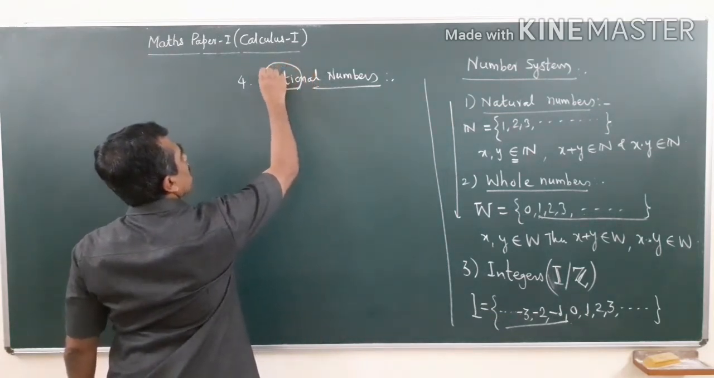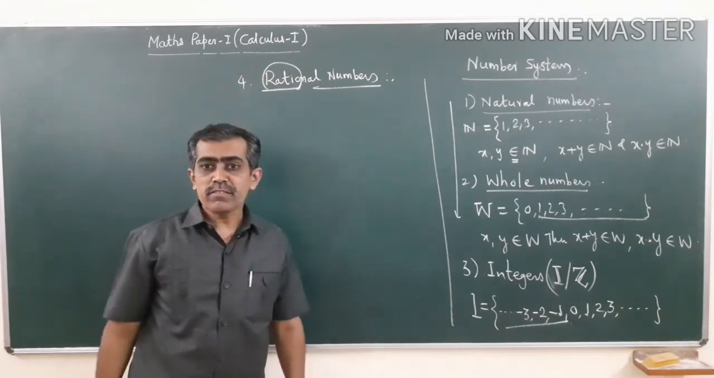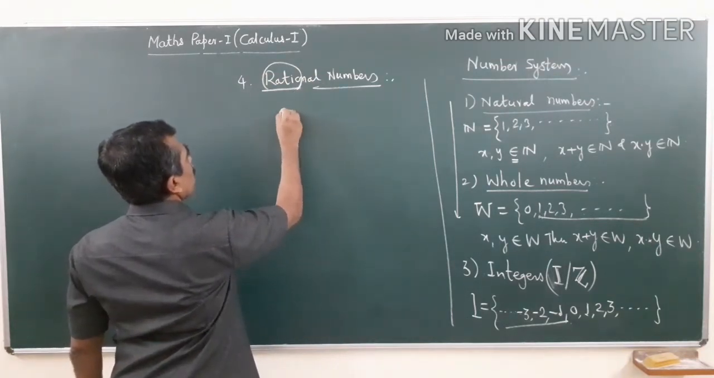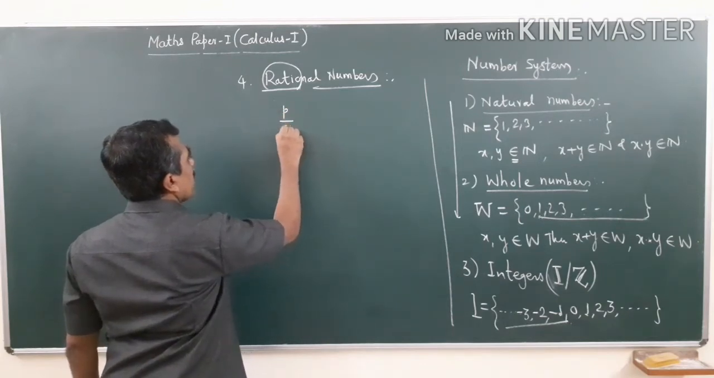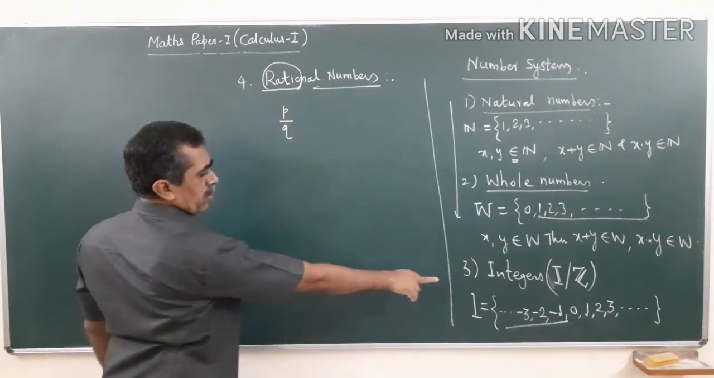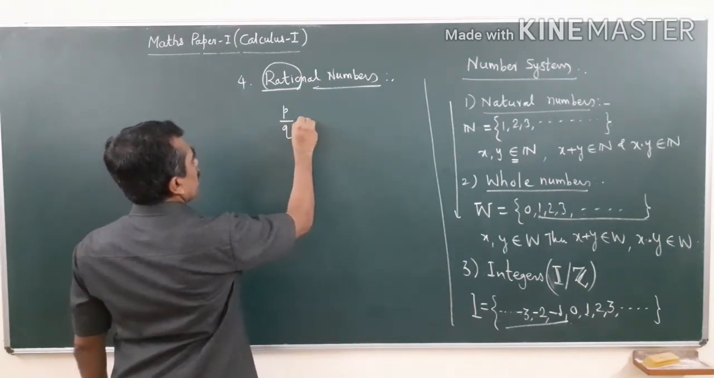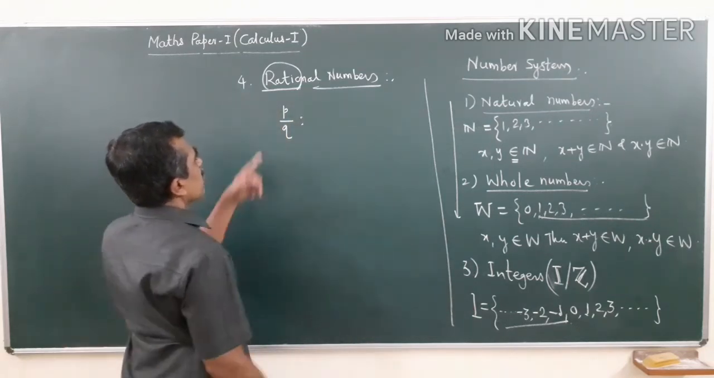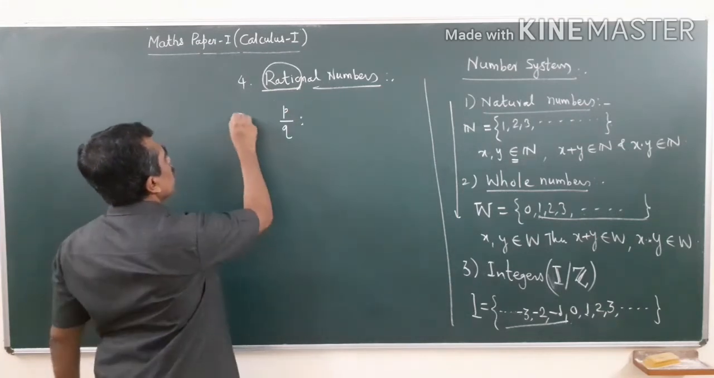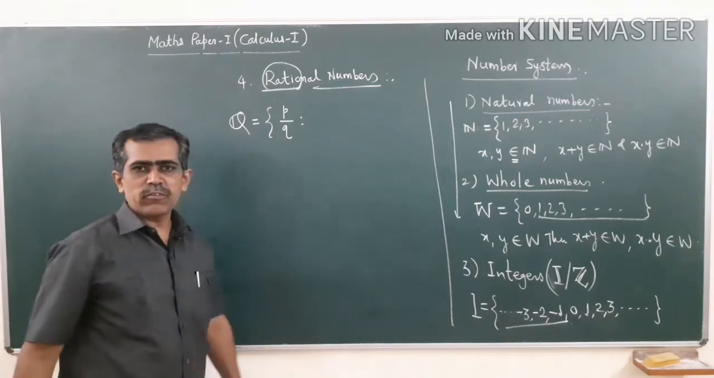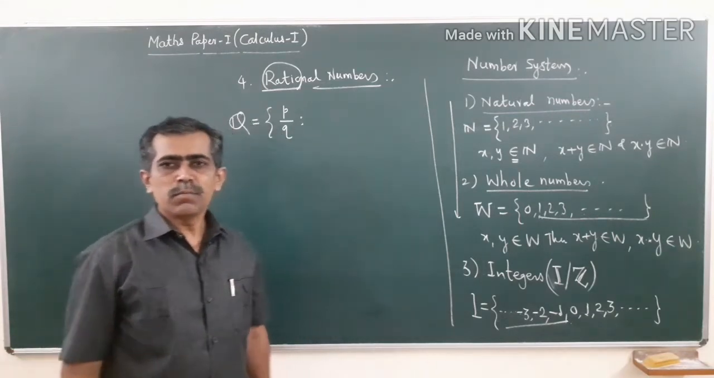See here, rational indicates ratio. Ratio means division. So those numbers which can be expressed as division of any two integers. Division of integers, and the set of rational numbers is denoted by script Q. Always script Q stands for the set of rational numbers.